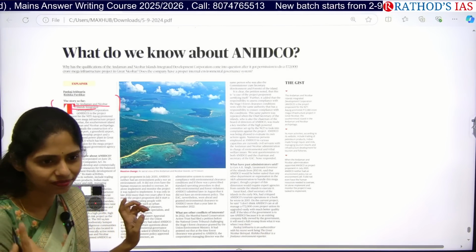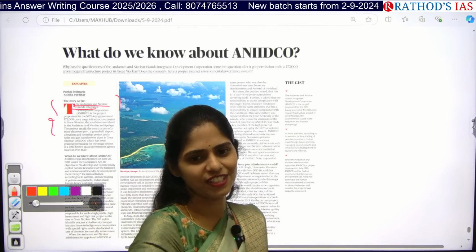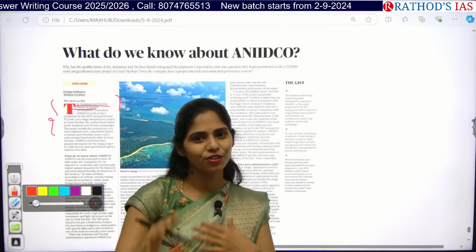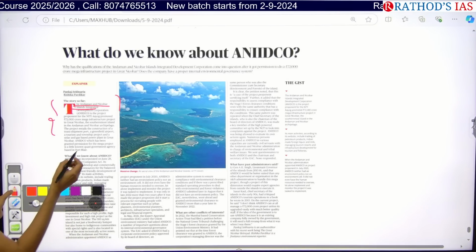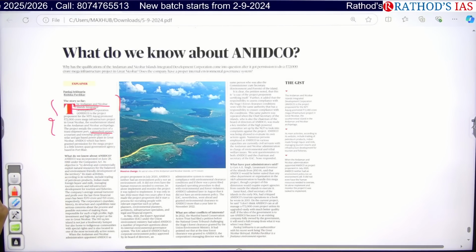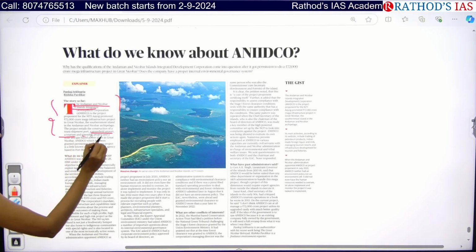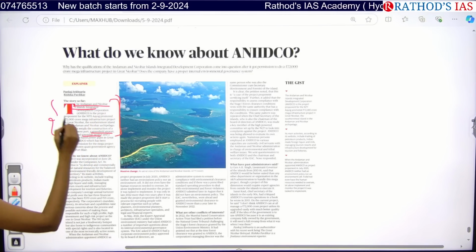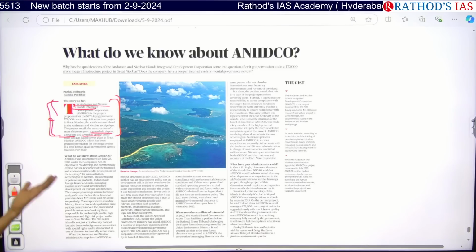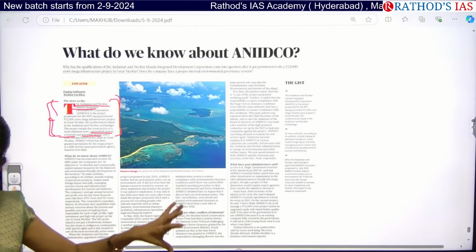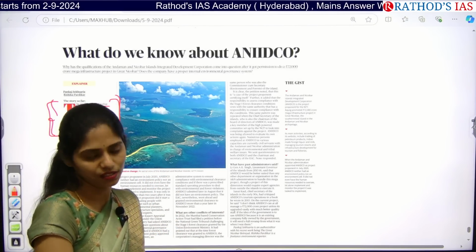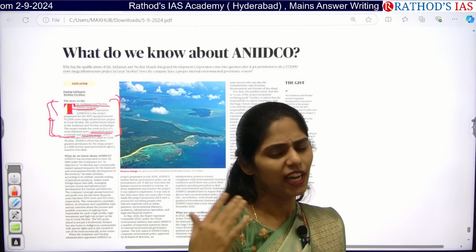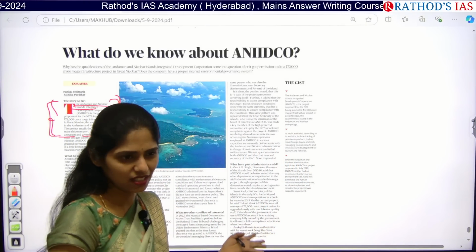I said this: whenever you go for a first-hand project, it is called greenfield, and if you go for renovation, it is called brownfield. So in Andaman and Nicobar we are focusing on a greenfield airport, that means new airport construction, and also on tourism and township projects. All these things you have to focus on, and think about what the impact will be, whether economically, from a societal point of view, or from an environmental point of view. That's the thing you have to focus on.